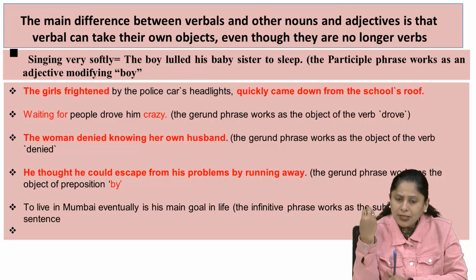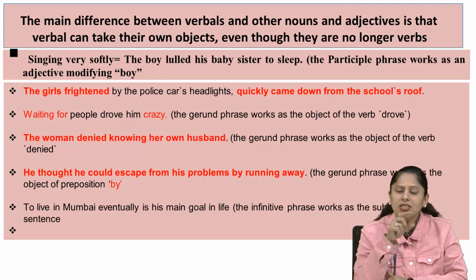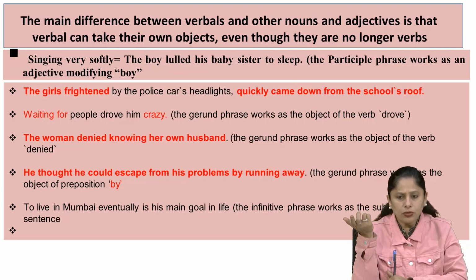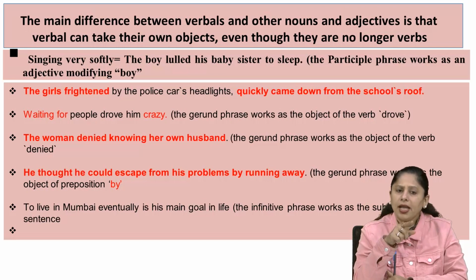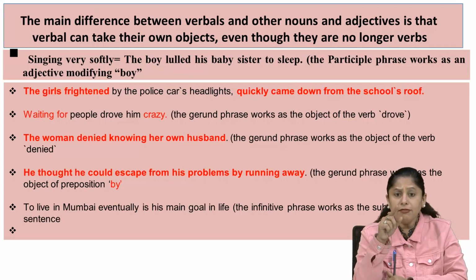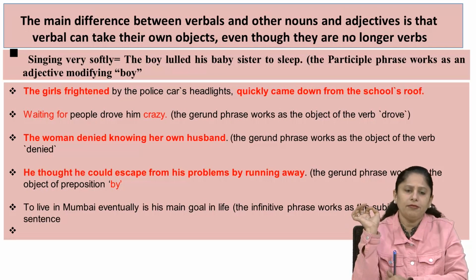Look, they is also removed and who were is also removed, because it is spoken as the girls frightened by the police car's headlights quickly came down from the school's roof. So again the word frightened is playing the role of the verbal phrase, it is playing the role of the participle phrase,